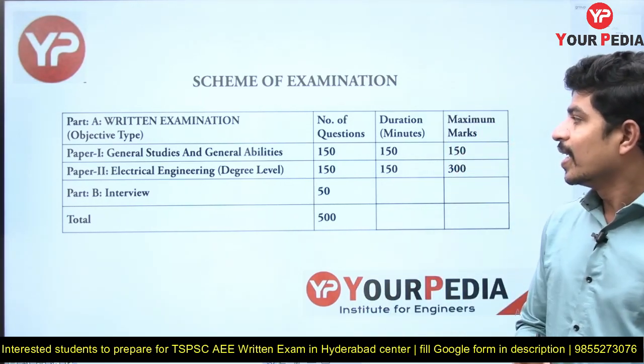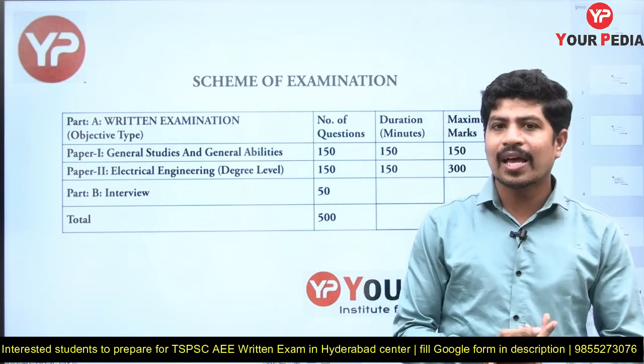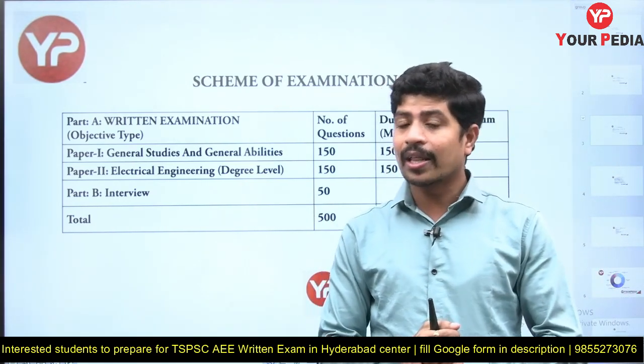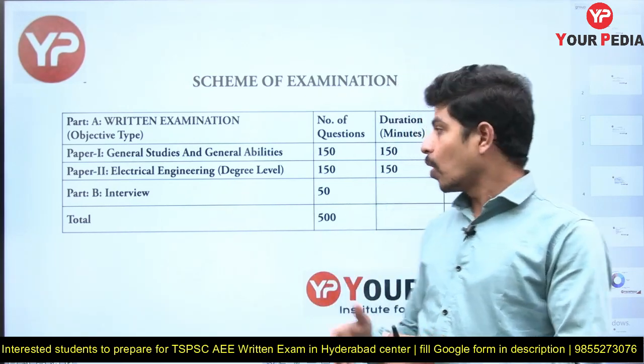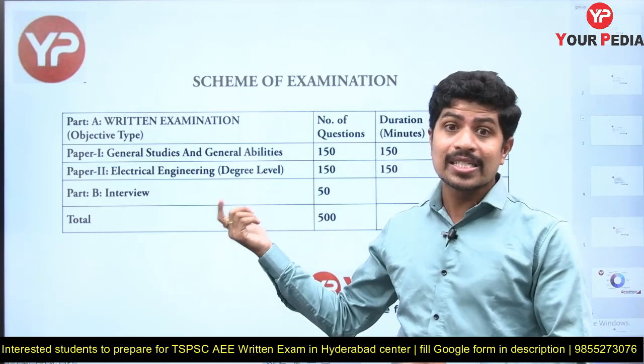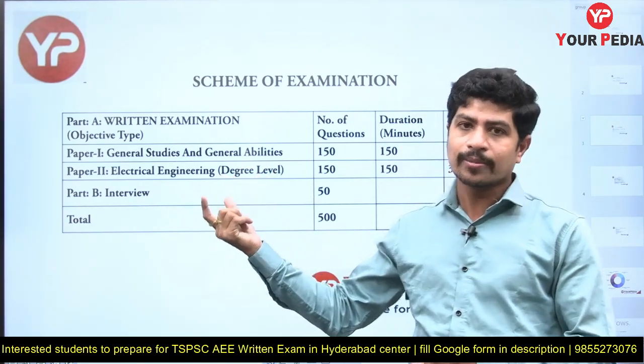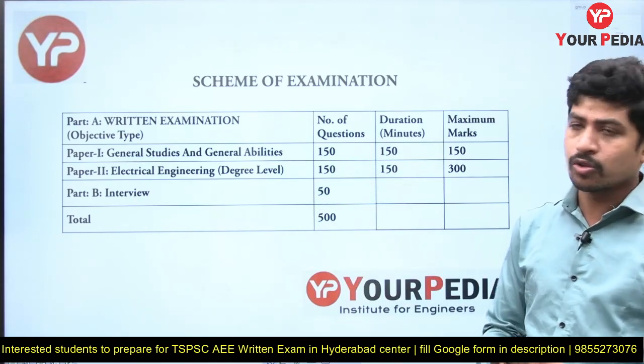The next one is electrical engineering, degree level. Electrical engineering has two types: one is degree level, another is diploma level. We are applying for AEE, Assistant Executive Engineer, which is a gazetted post. Therefore we have to prepare at the degree level. We are engineering graduates, not diploma students.